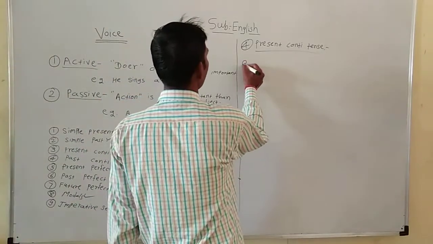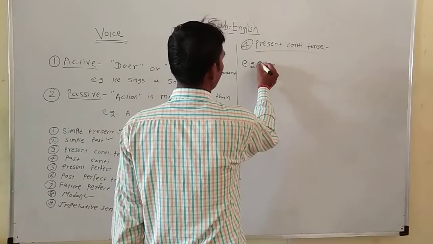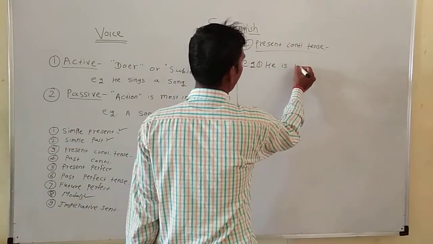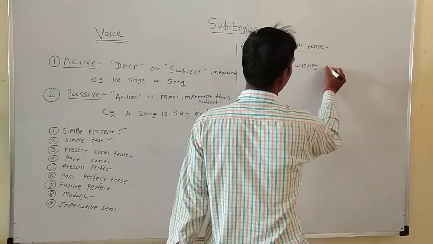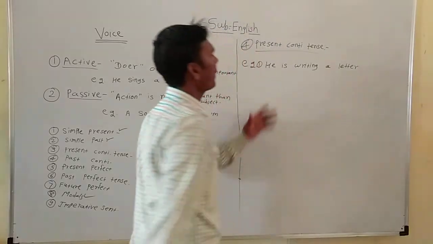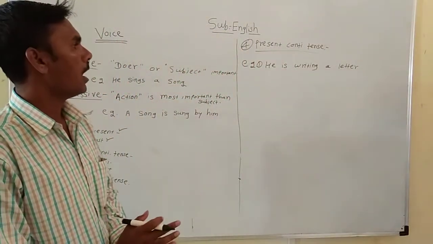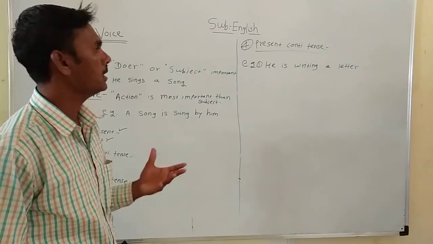For example, the sentence: He is writing a letter. The sentence is given in present continuous tense. How do we identify that?